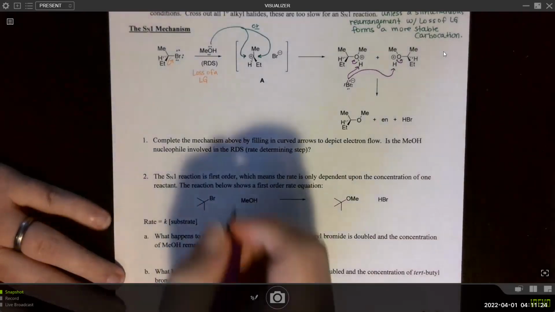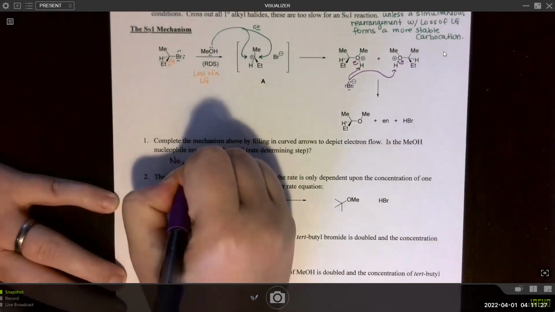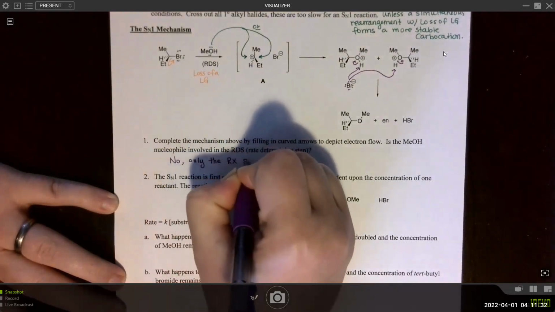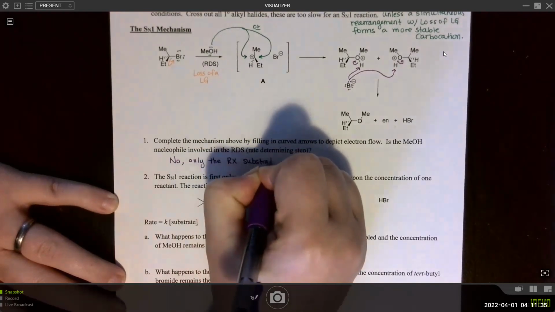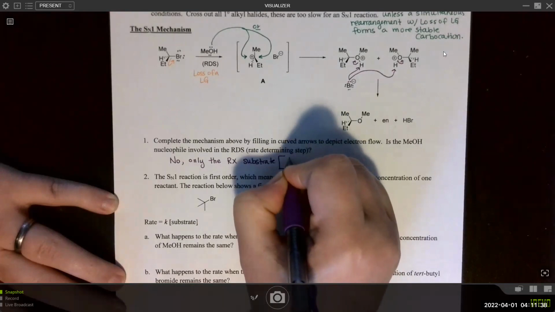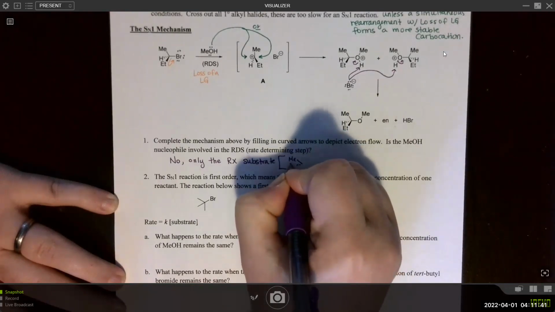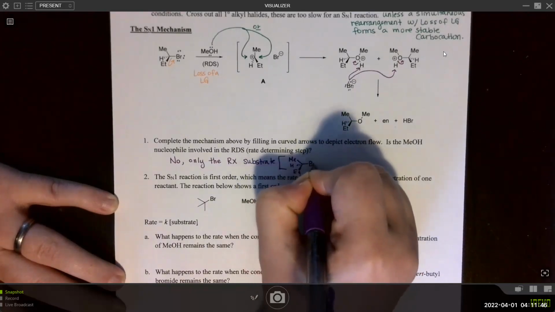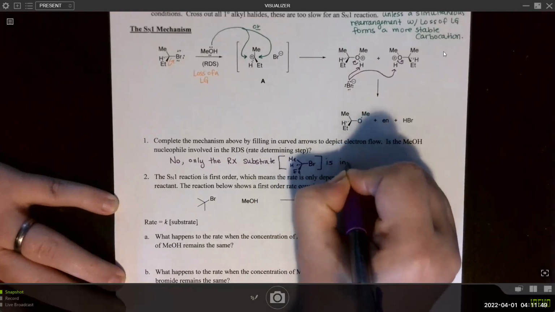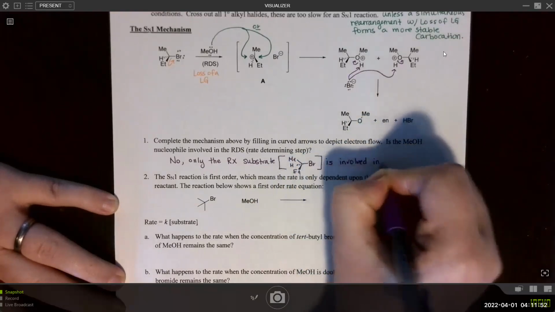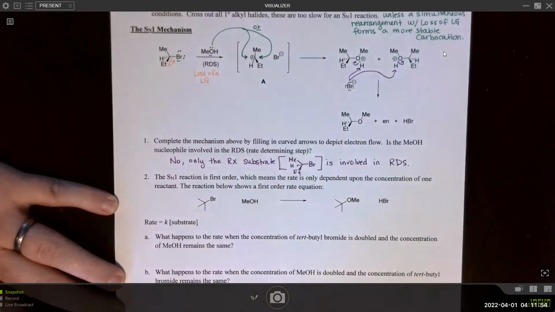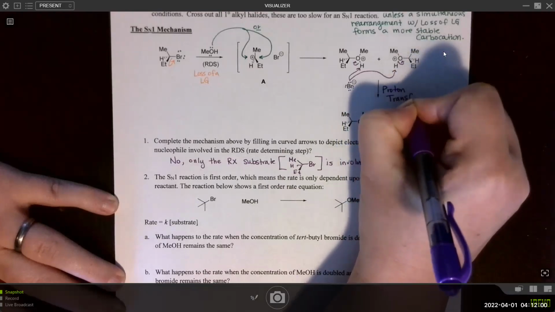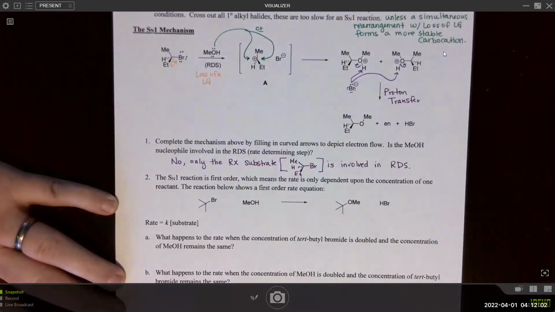Right, so no. Only the Rx substrate, which happens to be this chiral reactant, is involved in the RDS, the rate determining step. By the way, I want to finish labeling this. This one that I did in green.